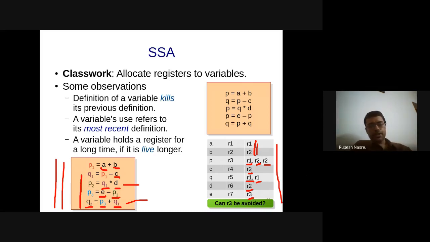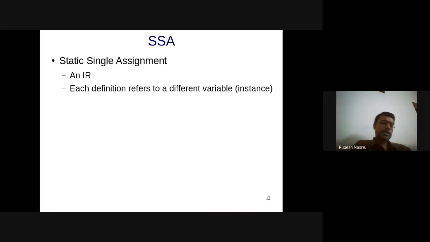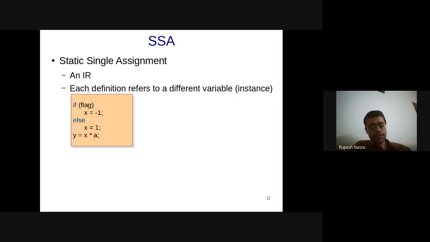Okay. So we'll move ahead from here. Static single assignment is an intermediate representation and just says that every definition refers to a different variable. And although we did SSA for simple code like 5 instructions where there is no branching, in general, you will have branches. Now, for example, if the statement after this if else statement is y equal to x into a, which x does this particular definition of y refer to?